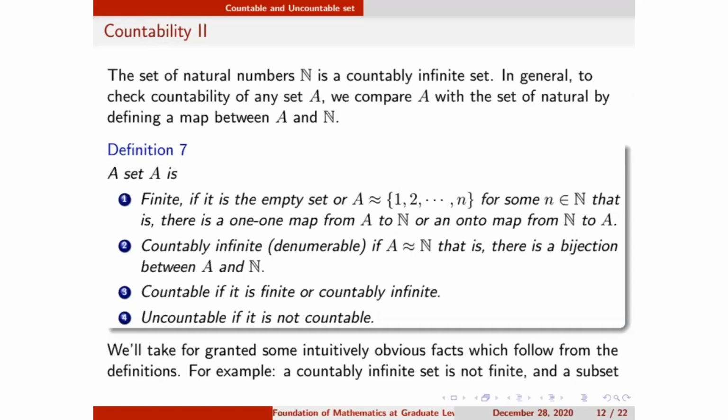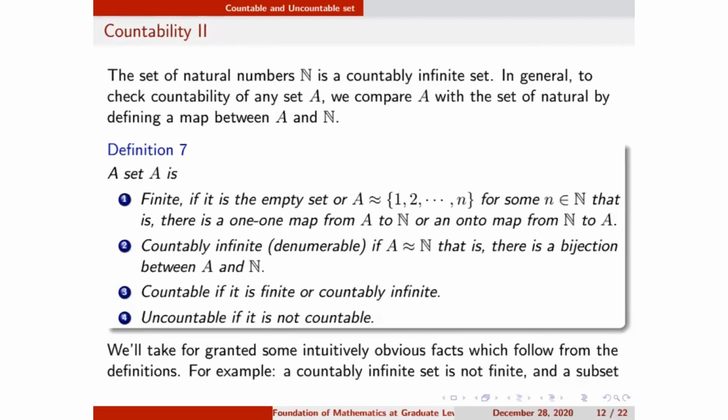If there is a 1-1 map from A to n, or an onto map from n to A, like we have seen in the last example in the function. There were 3 elements in the input set, and there was one element, 4, in the output. That function was onto. So if I define an onto map, then A has fewer elements than n, and again it is countable. I hope you are able to get the definition of countable.